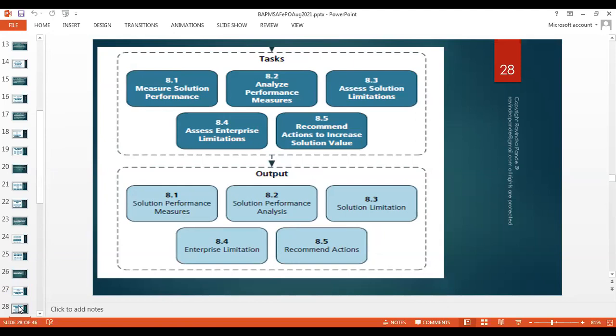So here we depict, should we use the Sony iris scanner? Why should we go for a Sony rather than Philips? Because the Philips scanner is really economical, but still there are some performance challenges. It takes almost a complete 20 to 25 seconds sometimes to get the iris scan. So we can do it a few seconds faster. Well, is the cost justified for the solution? We present the alternative to the management, and then management decides. And so the solution performance can be analyzed and improved.